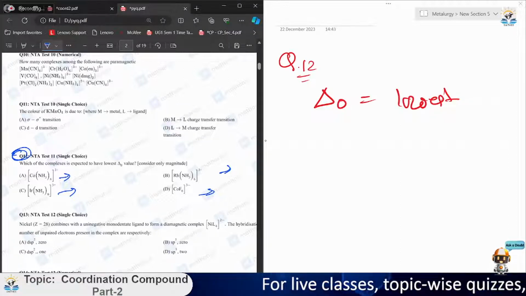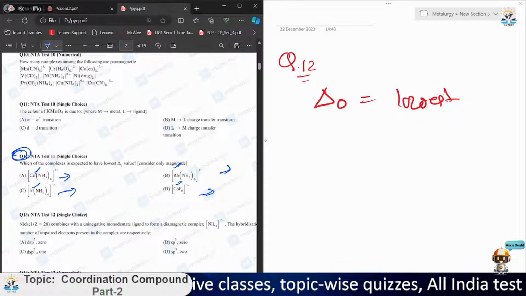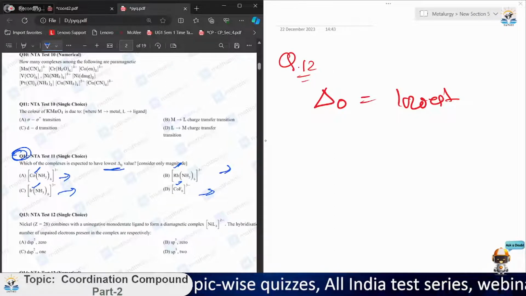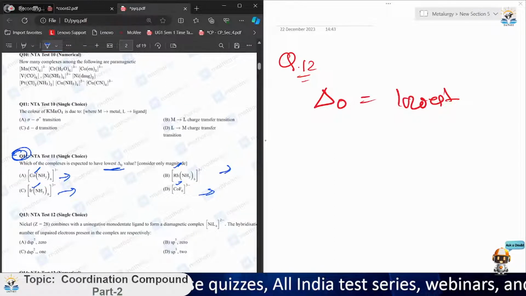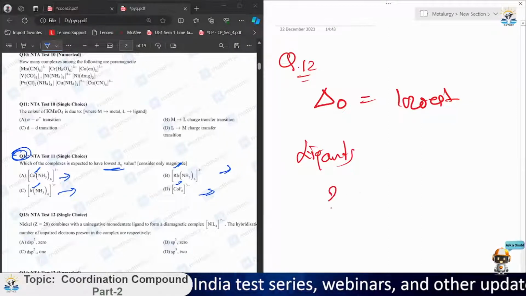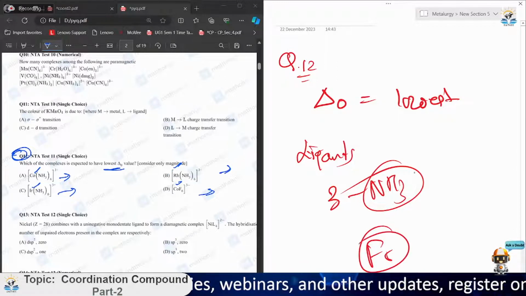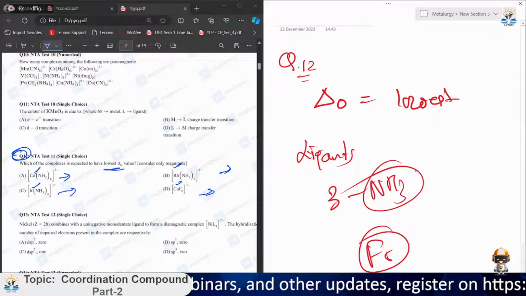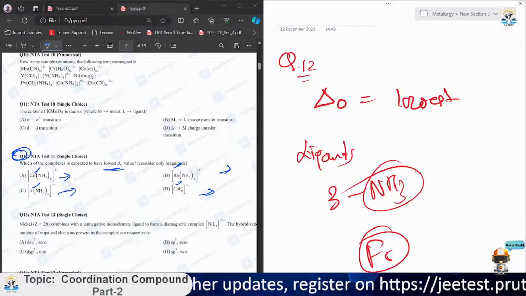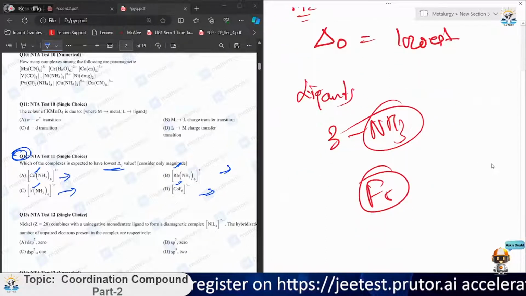Here all these are the same. This metal atom doesn't get involved in the lowest delta value calculation. We will check the ligands. So 3 NH3 we are seeing, and one is CF6. Now here is the only difference, because all have coordination number equal to 6. All have the oxidation number as +3.